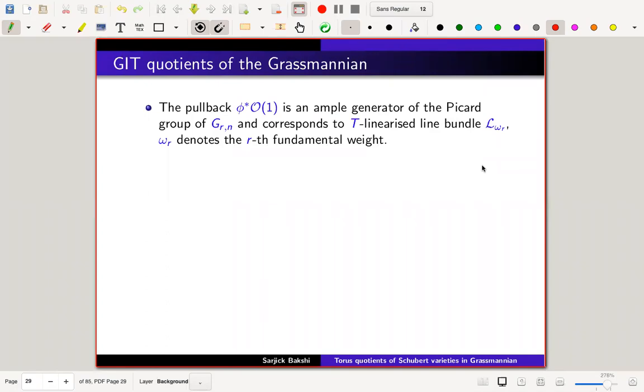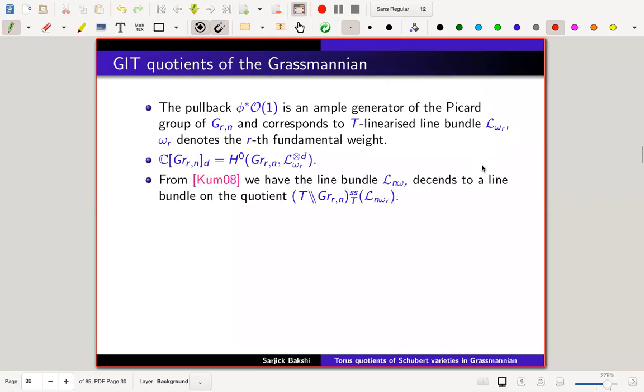The pullback C star of O1, as I have shown, there is this embedding of the Grassmannian in projective space. O1 is over P of the r-th exterior power of C n, and the pullback is the ample line bundle which comes from L omega R, where omega R is the rth fundamental weight. Maybe worth mentioning how these fundamental weights come about.